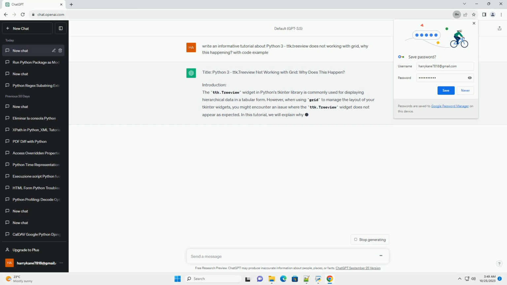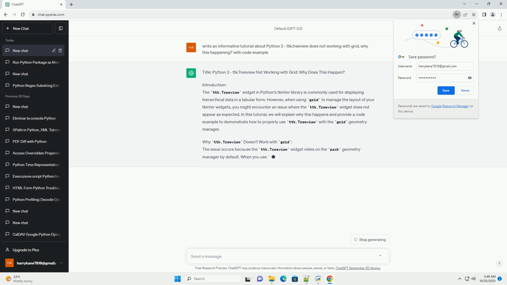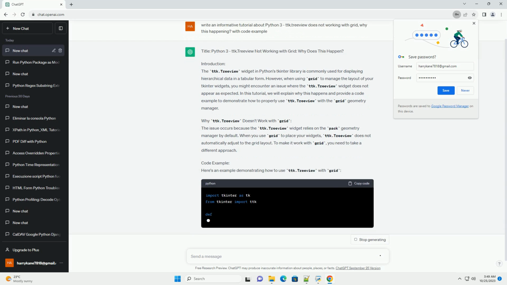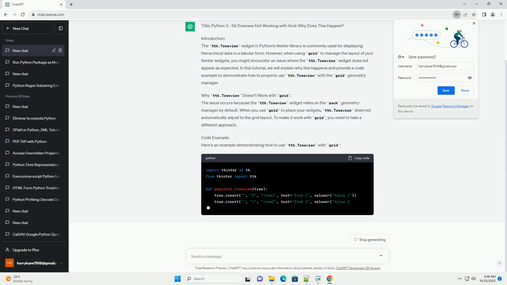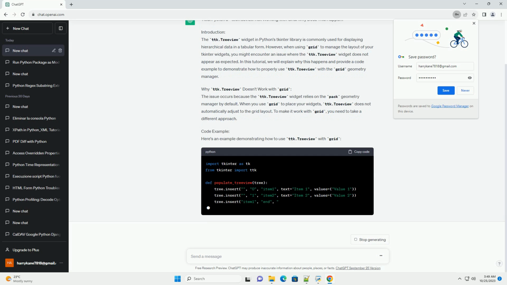Problem description. The primary issue that arises when using ttk.Treeview with the Grid Geometry Manager is that the Treeview widget fails to display correctly. The widget might not appear at all or may not respond as expected. This problem is primarily caused by the way the ttk.Treeview widget handles resizing when using the Grid Manager. The key reason behind this issue is that ttk.Treeview relies on its column and heading options for proper layout. When using the Grid Manager, the widget does not have control over its column layout, leading to the problem.